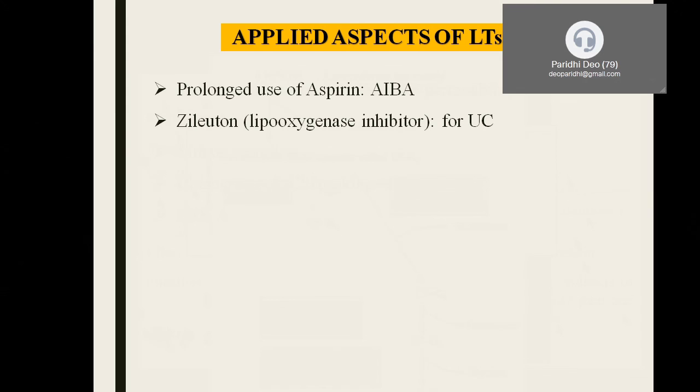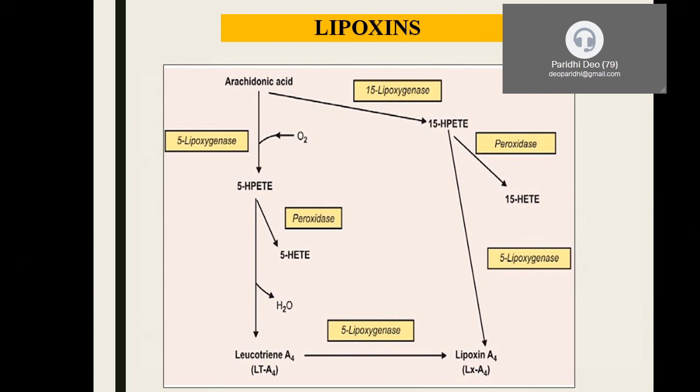Next, the other drug, Zileuton, is in a research trial for ulcerative colitis. Let us not go into the details of that. Now the other important molecules that are left are lipoxins. I told you that leukotrienes and lipoxins are both synthesized by the lipoxygenase pathway. And commonly the lipoxins are again synthesized from leukotriene. To put it in simpler terms, lipoxygenase and leukotrienes both are the precursors for lipoxin production.